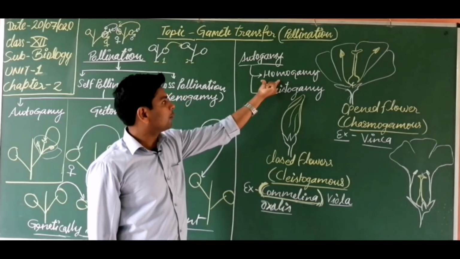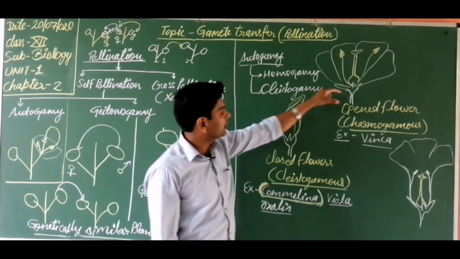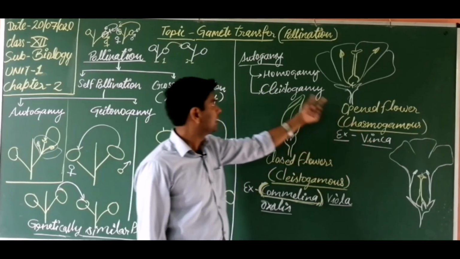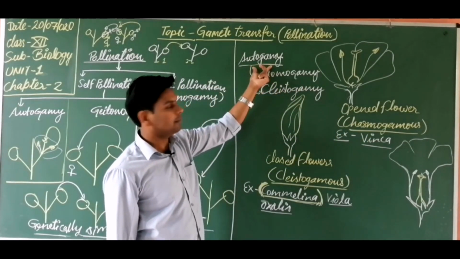So homogamy is when pollination occurs in open flowers, which is a type of autogamy.